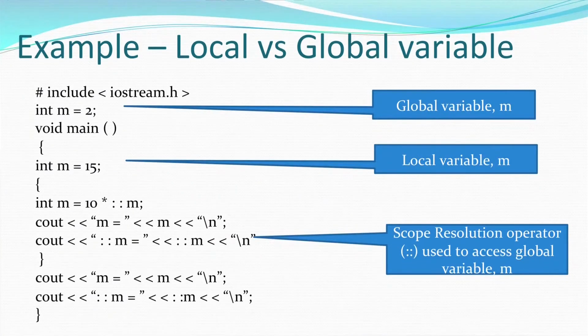That means I am displaying 2 at this particular place, whereas wherever I am accessing m without the scope resolution operator, at that particular place 15 will be displayed. So, that is how we differentiate a local and a global variable with or without the scope resolution operator, in case I am declaring both the variables with the same name. So, that is about global and local variables.